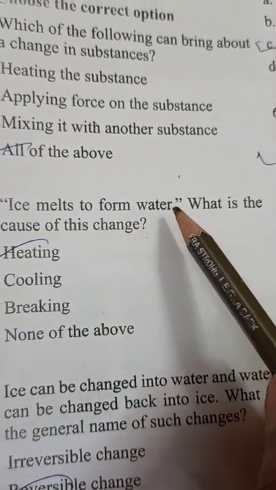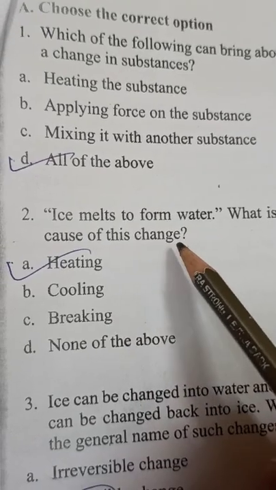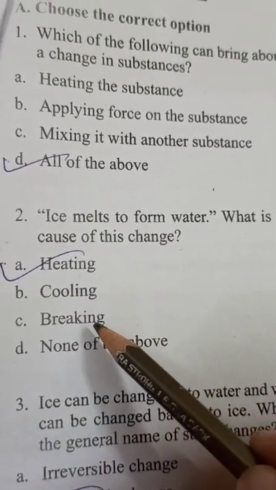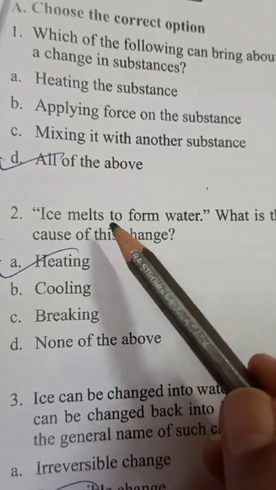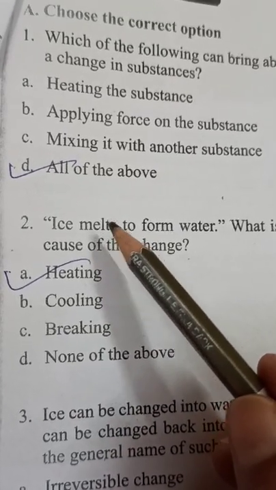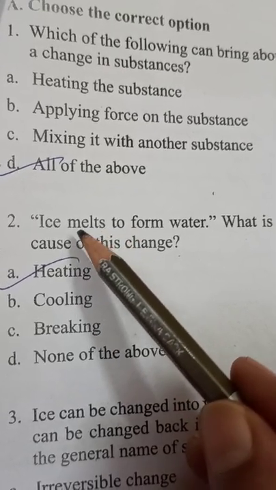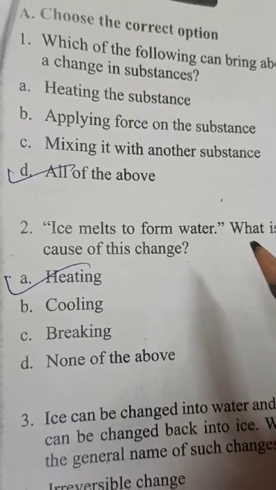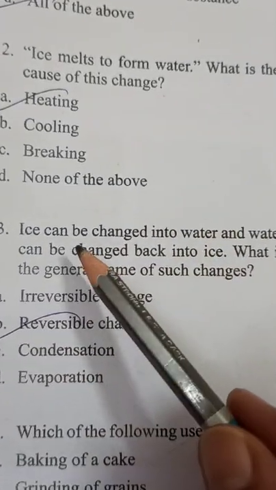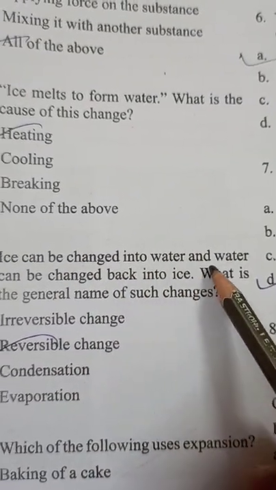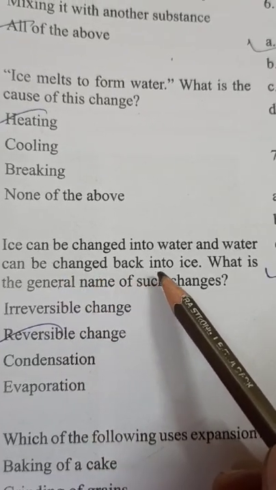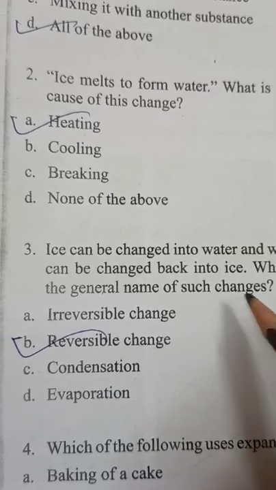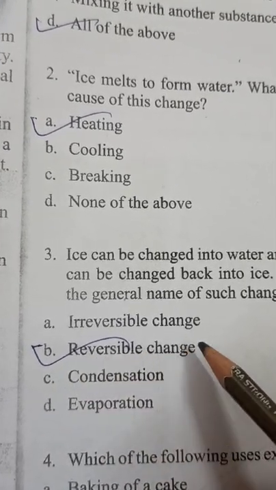Ice melts to form water. What is the cause of this change? Heating. There is no cooling, breaking. When ice heats up, then it melts into water. Third is, ice can be changed into water and water can be changed back into ice. What is the general name of such changes? These are reversible changes.